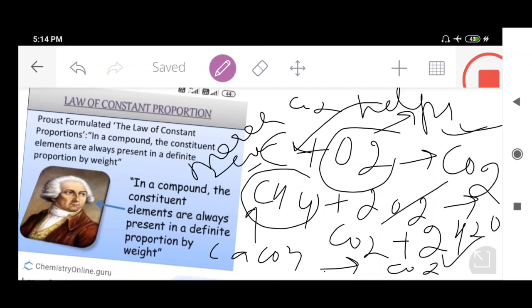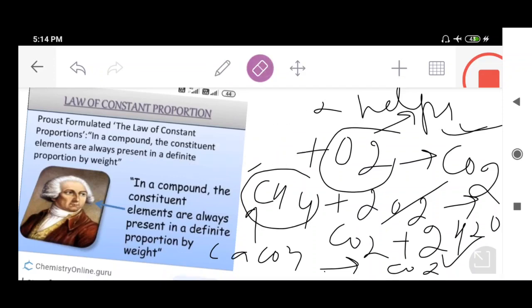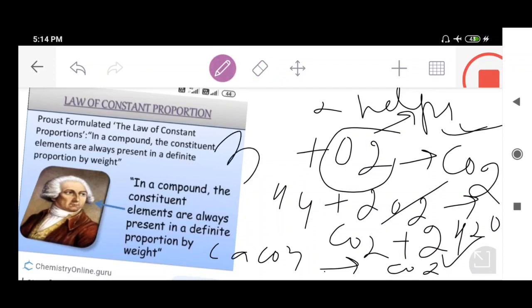This means that it has been observed that each sample of carbon dioxide obtained by the above methods contains carbon and oxygen in the ratio of, mark my words, 3:8 by mass. This means carbon dioxide always contains two elements, carbon and oxygen, combined in the ratio of 3:8 by mass.